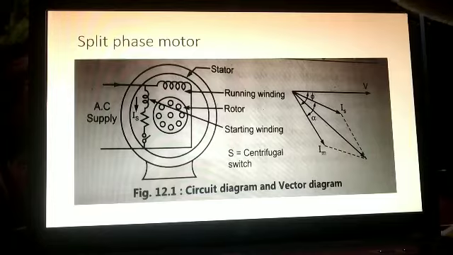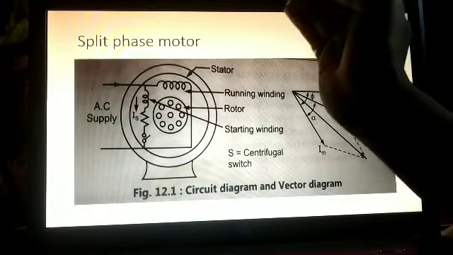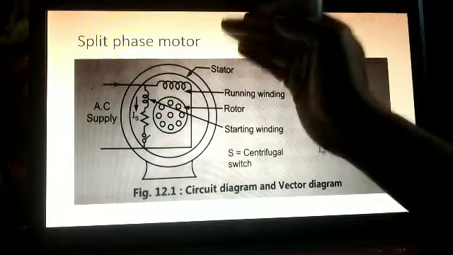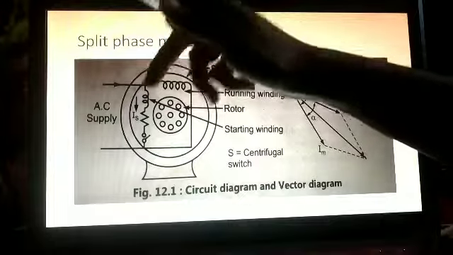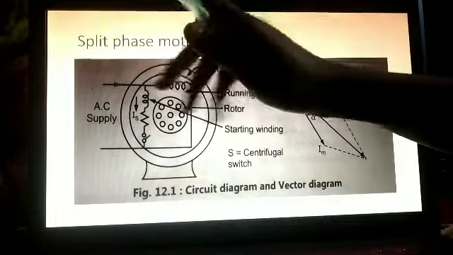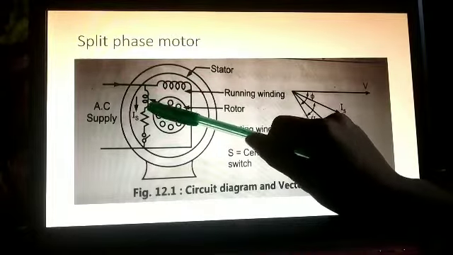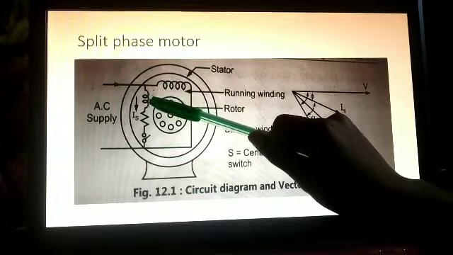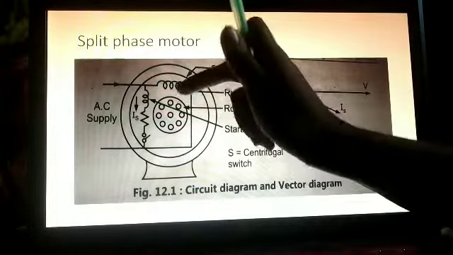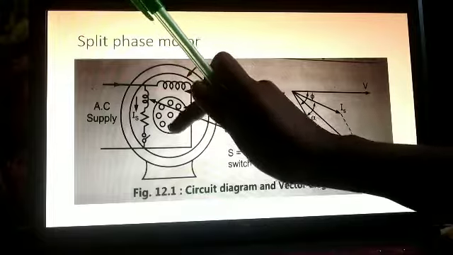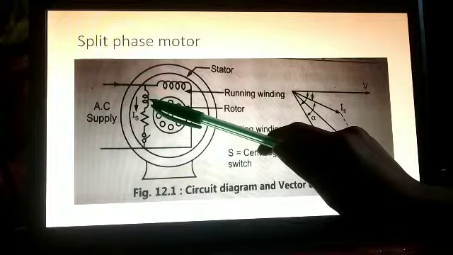Now here, to get rotating flux, we require rotating flux. Already we have discussed, we require rotating flux. So what we did here to get rotating flux is split our windings. That is, we have placed two windings, right? So why do we require the starting winding? To get our rotating flux, our rotor must start rotating by itself. So we have placed the starting winding here, right?